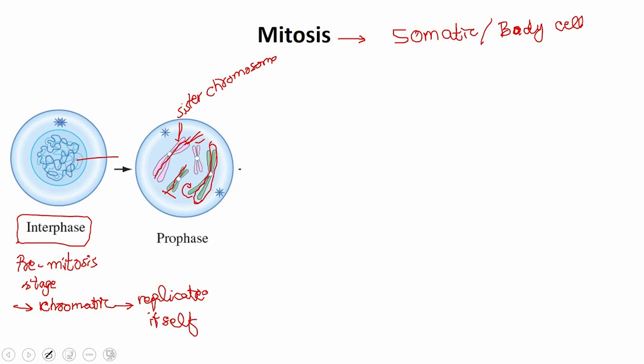In the prophase, the nuclear membrane present around these chromosomes will rupture. As you can see, there is no nuclear membrane around this. Spindle fibers will be formed. These are the spindle fibers that constitute the spindle assembly. Not only do the chromosomes duplicate themselves, they also become condensed.